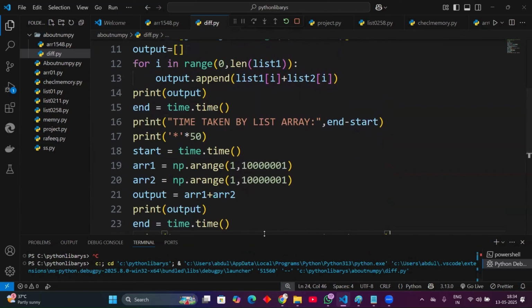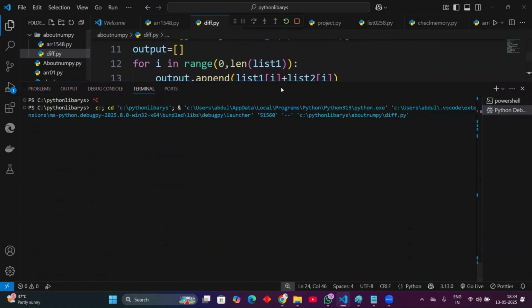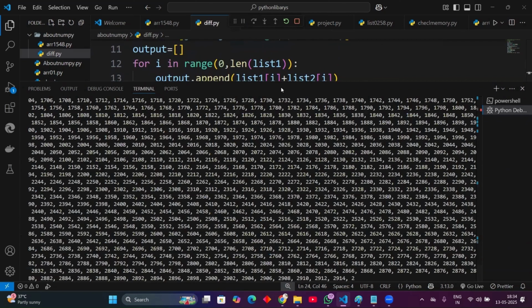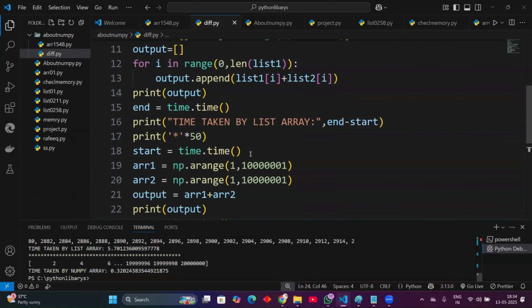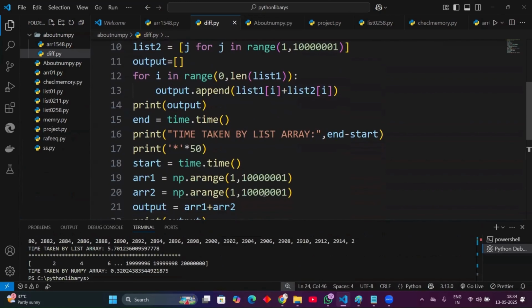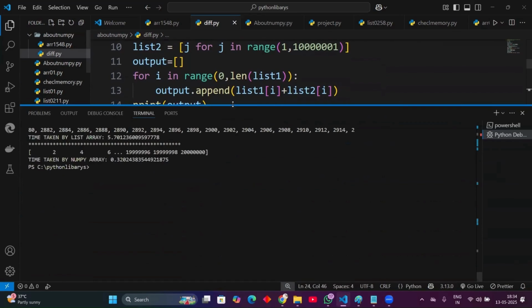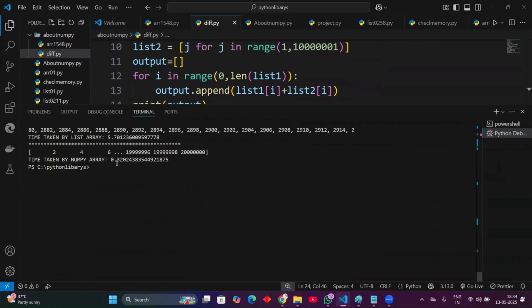Let's see how much time the list takes and how much time NumPy takes. Now see the difference. You can see the time taken by the list array is 5 seconds for the same data. I didn't change any data, right? I gave 1 crore data input for the list and the same 1 crore data for NumPy, and you can see NumPy executes about 10 times faster than the list. It gives the output in 0.3 seconds, like half of one second.